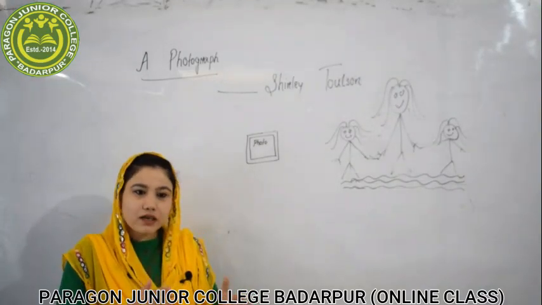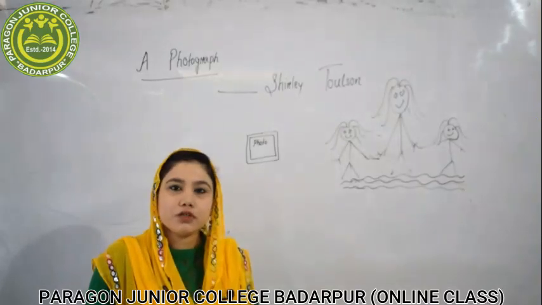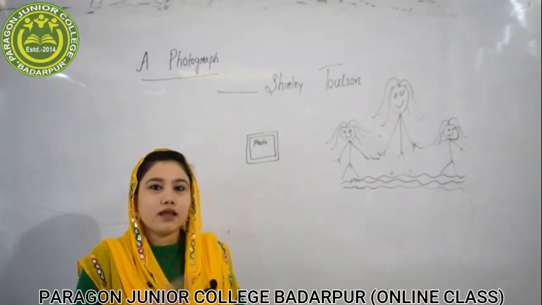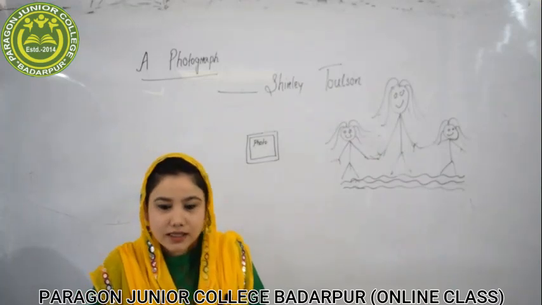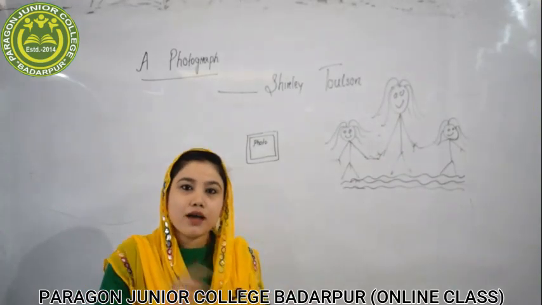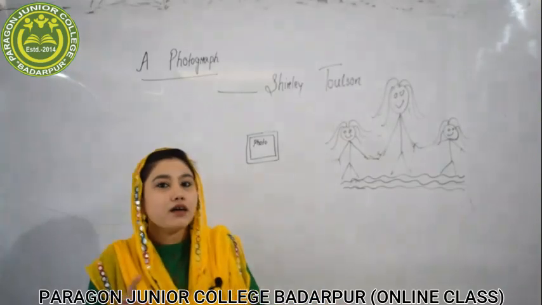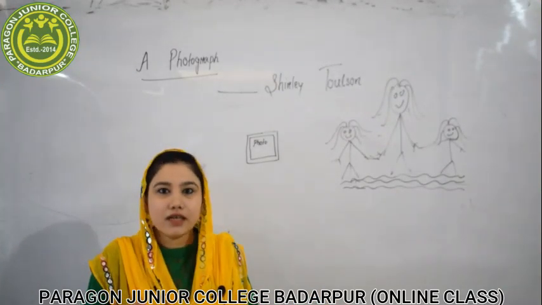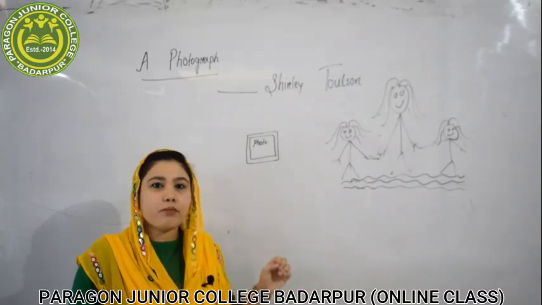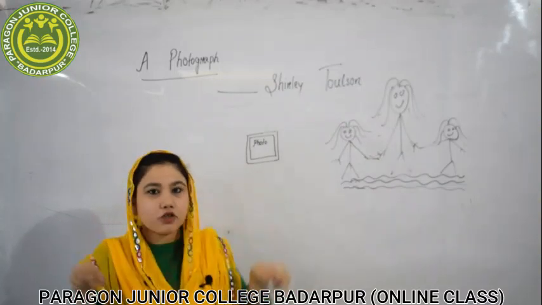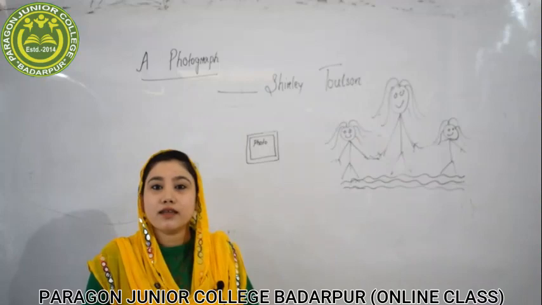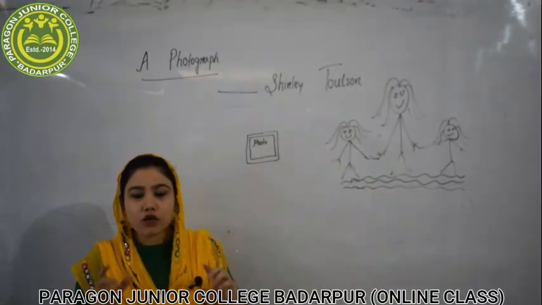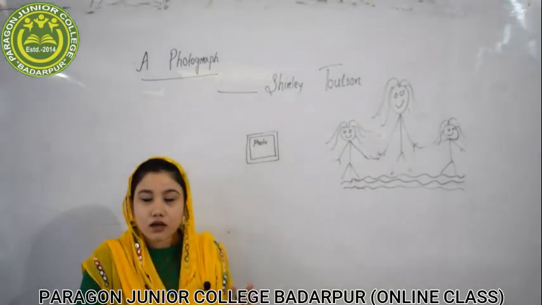So, just after the first chapter, what was the first chapter? The Portrait of a Lady, and then comes the poem, A Photograph. You can see that both this poem and the chapter are interrelated. The first chapter is about the portrait, means a picture, a photograph. Here also the name of the poem is Photograph. So, it is a photograph. You will get to know about a photograph.